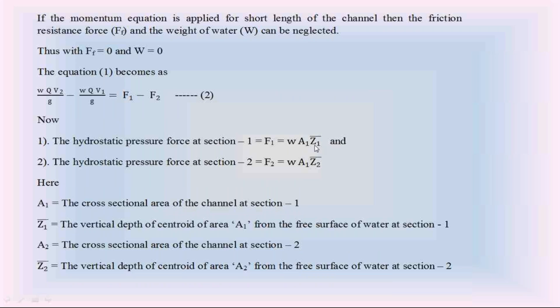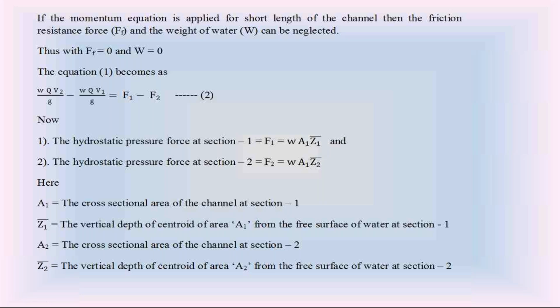Dear students, please focus on this equation. I prepared this equation from fluid mechanics. The hydrostatic force on the vertical plane is equal to unit weight of water into area of the vertical plane into x bar. But here that x bar is Z1 bar.